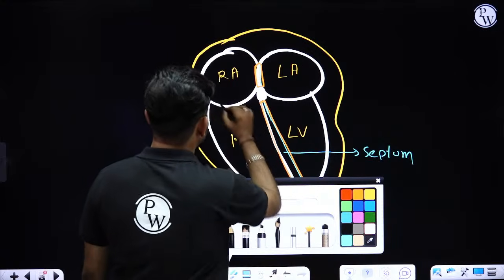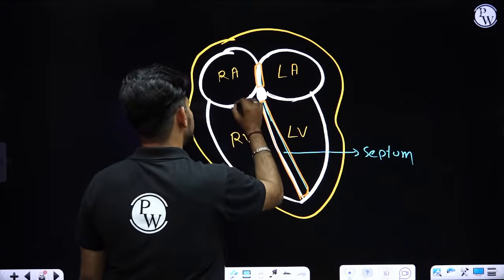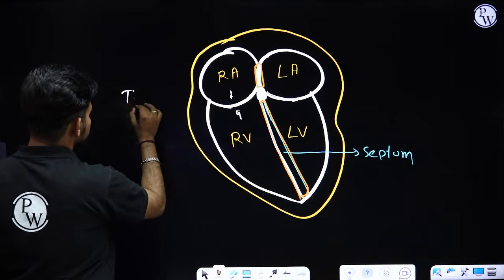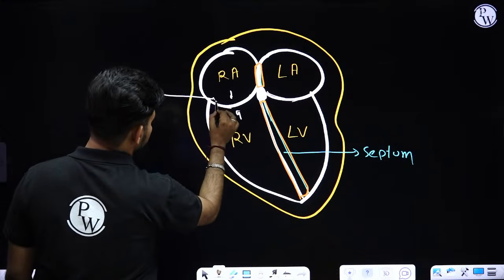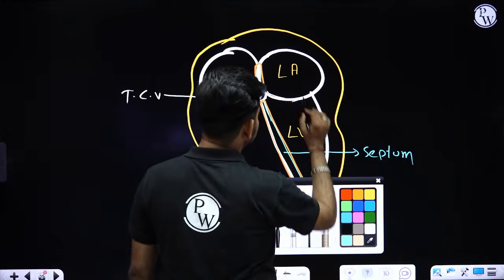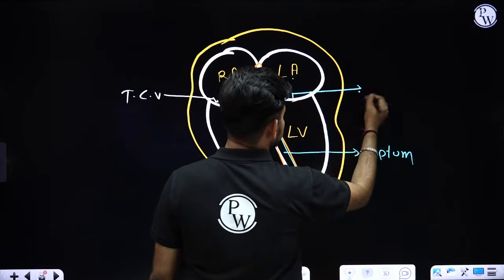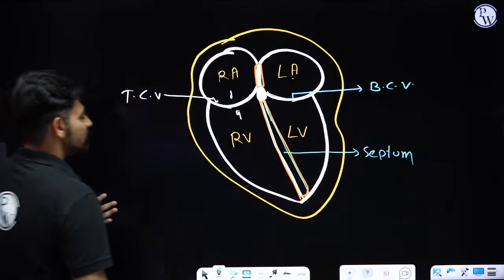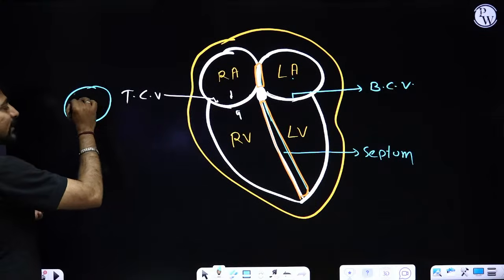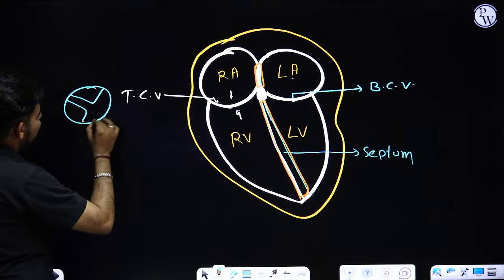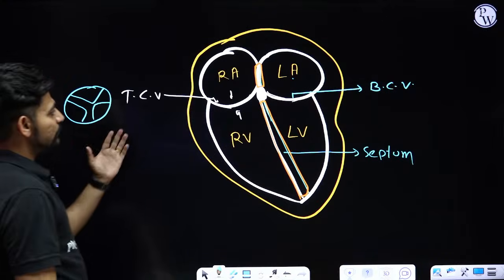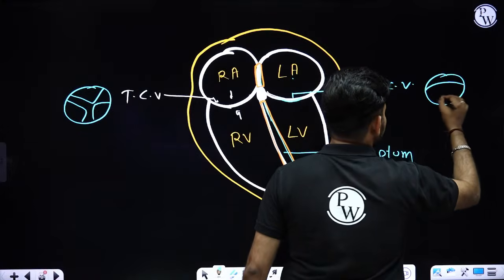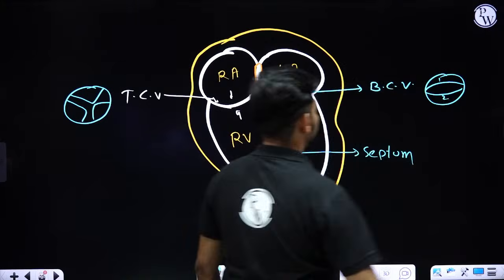Okay. Now the valve which is separating out right atrium from right ventricle is called tricuspid valve. The valve which is separating out left atrium from left ventricle is called bicuspid valve. Why tricuspid and bicuspid? If you observe this, like the flap of doors, you will be finding 3 flaps present, so that's why we call it tricuspid. For this valve, you will be finding 2 flaps or 2 cusps. That's why it's called bicuspid valve.